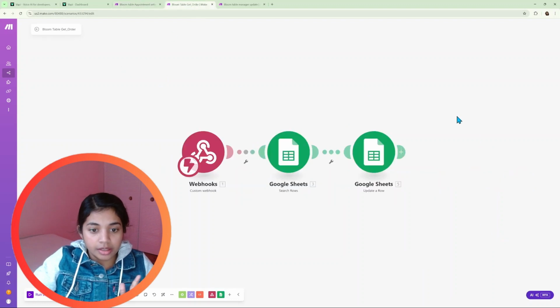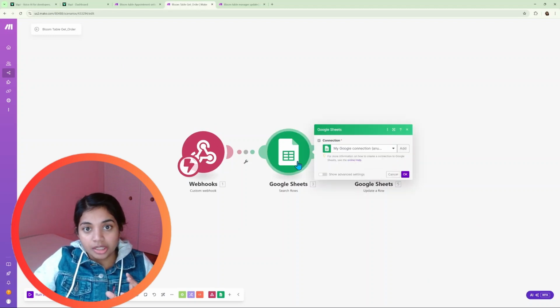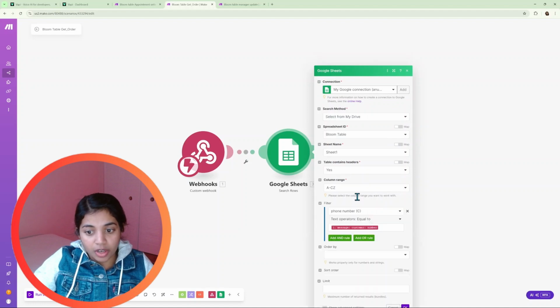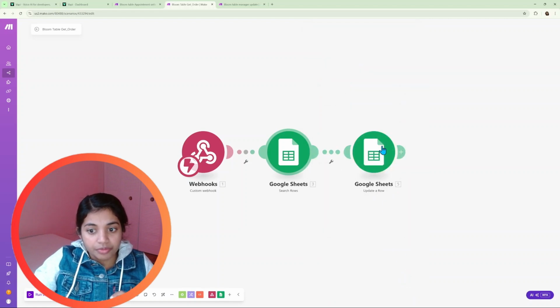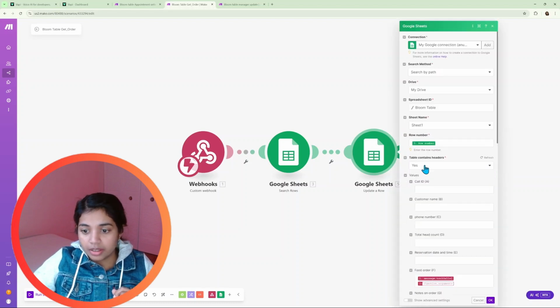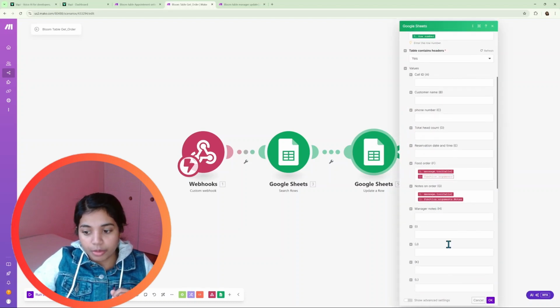And get order. This scenario is called by Tessa, which is our waitress agent. So Tessa is comparing the data with the phone number. By checking if the phone number is already in the Google Sheet as the customer phone number, it will update the CRM with the order given by the customer. So here we are giving the order, and also any notes, like if the customer wishes to make it gluten free or sugar free, we can add it as an extra note inside the order. So we are mapping all this information.